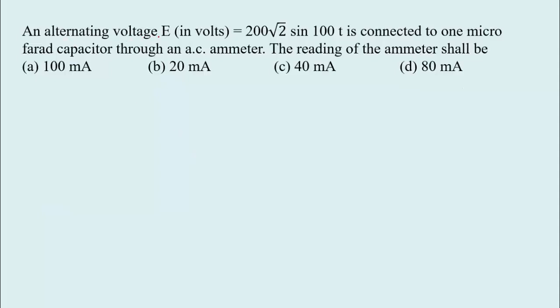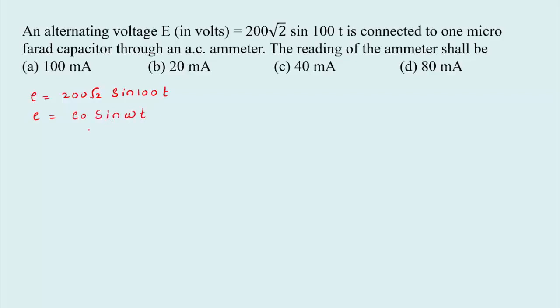An alternating voltage E equal to 200 root 2 sine of 100t is connected to a 1 microfarad capacitor through an AC ammeter. The reading of the ammeter shall be. See here, the equation is given, E equal to 200 root 2 sine of 100t, which is equivalent to the instantaneous EMF, E equal to E naught sine omega t, right?